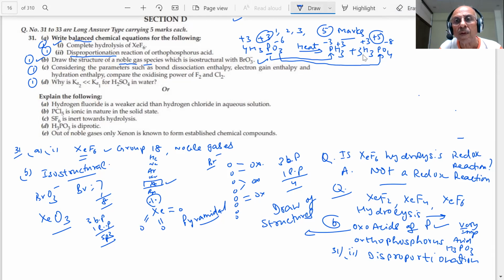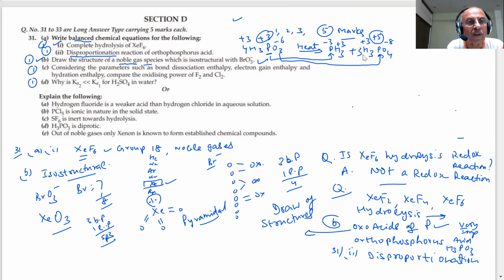Yes, sir. See the question: considering the parameters bond dissociation enthalpy, electron gain enthalpy, and hydration enthalpy, compare the oxidizing power of F2 and Cl2. See one important point.